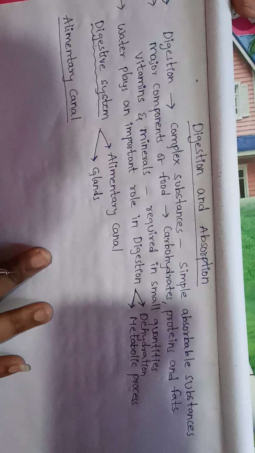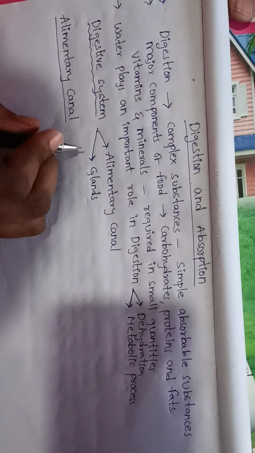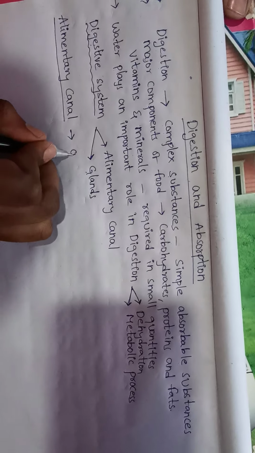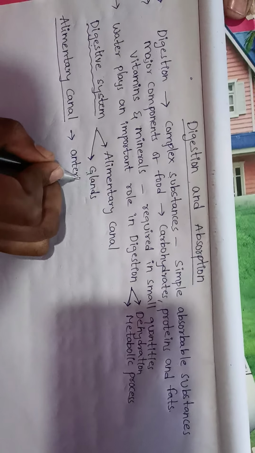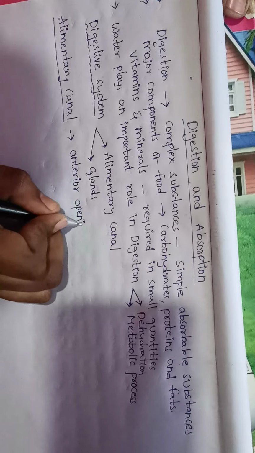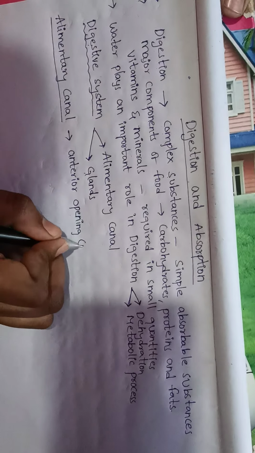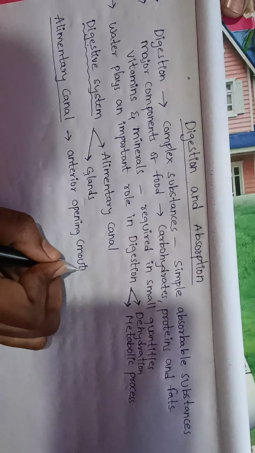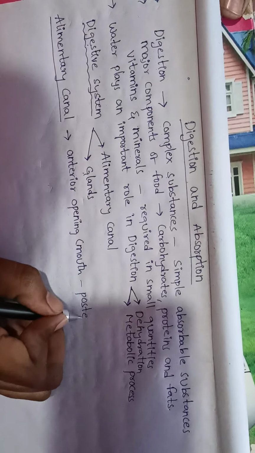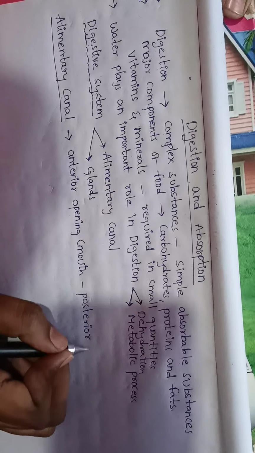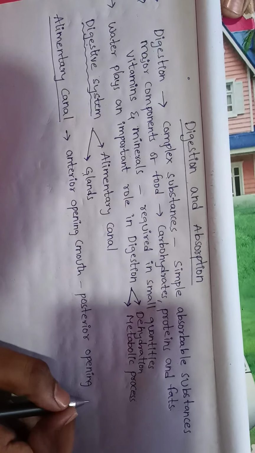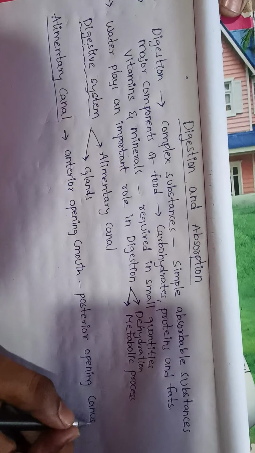Alimentary canal begins with an anterior opening called the mouth, and ends with a posterior opening, the anus.